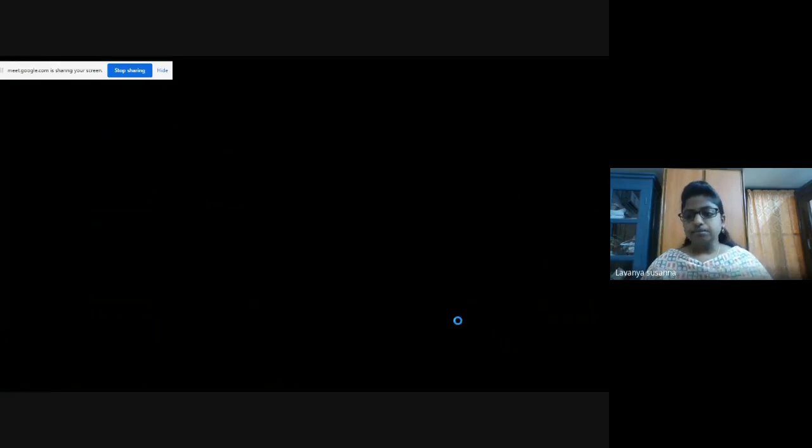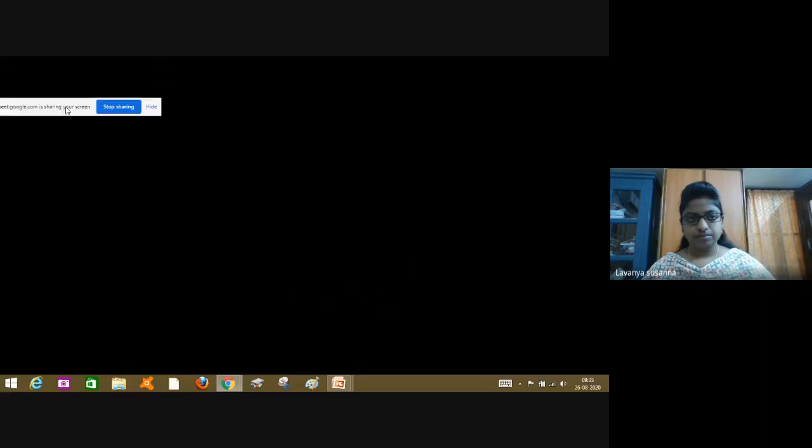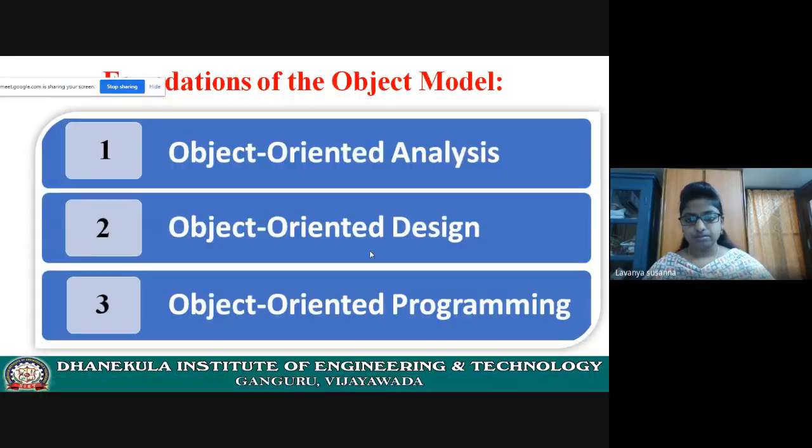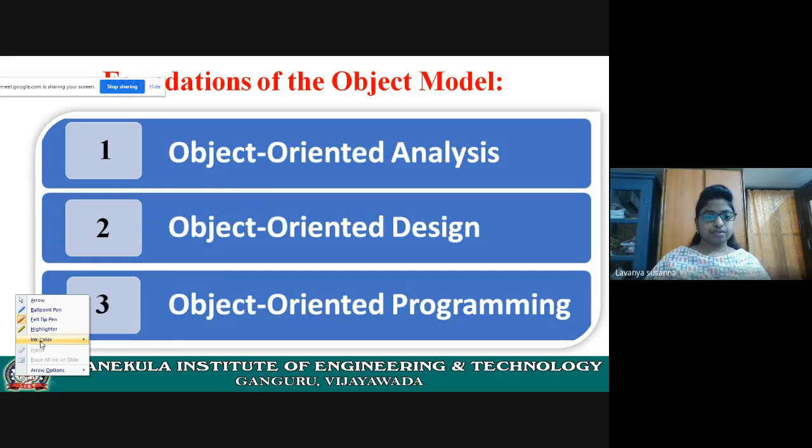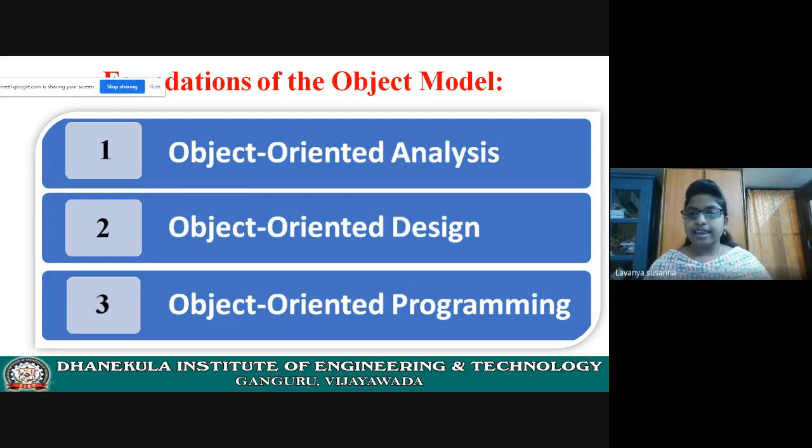Let us see it. Now let us see each method. First one is object oriented analysis. In analysis phase, we are going to examine. The software developer, what will he do?